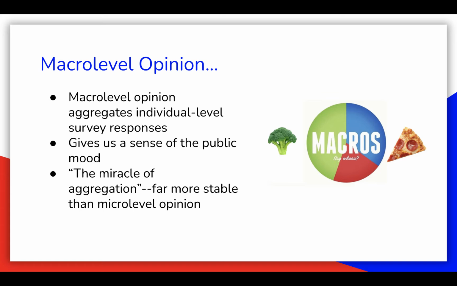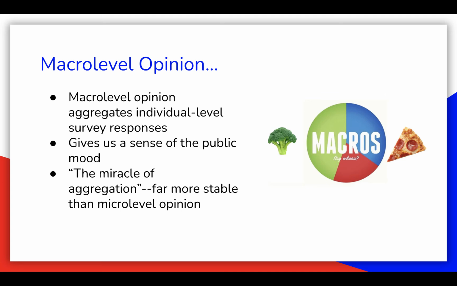By contrast, macro level opinion aggregates or adds up all those individual level survey responses. These aggregated survey responses give us a sense of how people, broadly defined, feel about issues and really just what the public mood is. The nice thing about macro level opinion is that it's far more stable than micro level opinion. We call this the miracle of aggregation, which your textbook briefly touches on. This just means that a lot of the errors and fluctuations that we get in interviewing individuals cancel out when we aggregate or add all the responses together.